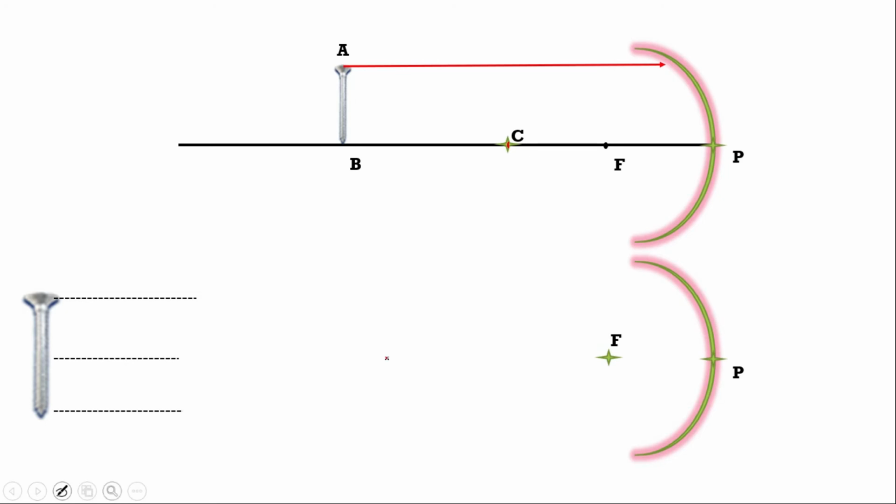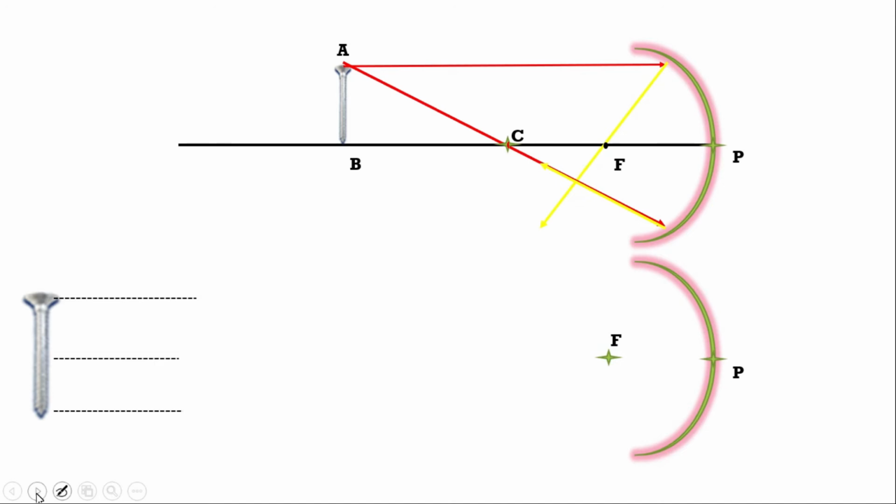Light rays are falling on the mirror parallel to the principal axis. That means the light rays which are coming parallel to principal axis, after reflection, will pass through the focus. See, after reflection, it is passing through the focus, and the second light ray which is coming and falling on the mirror perpendicularly, coming through the center of curvature, will reflect back along the same path. It is reflecting along the same path.